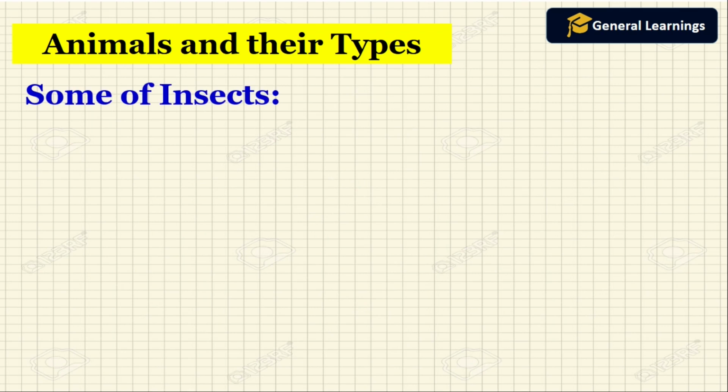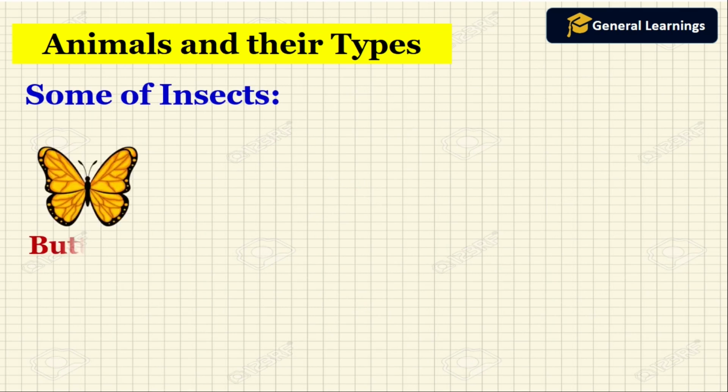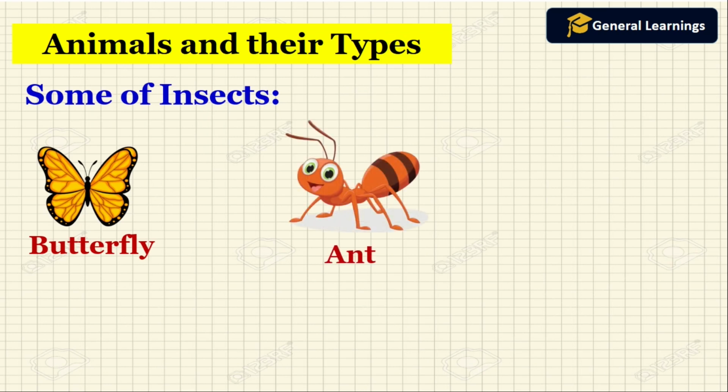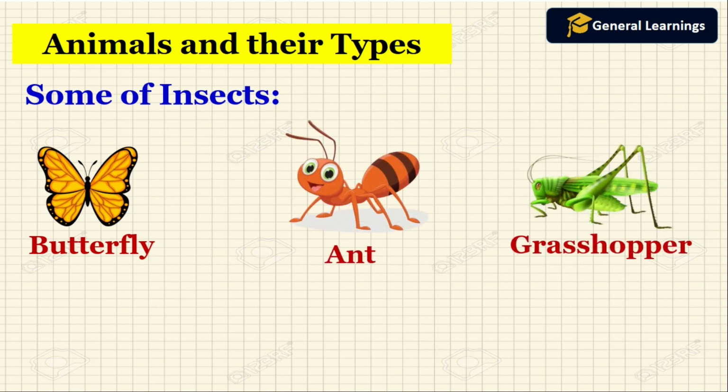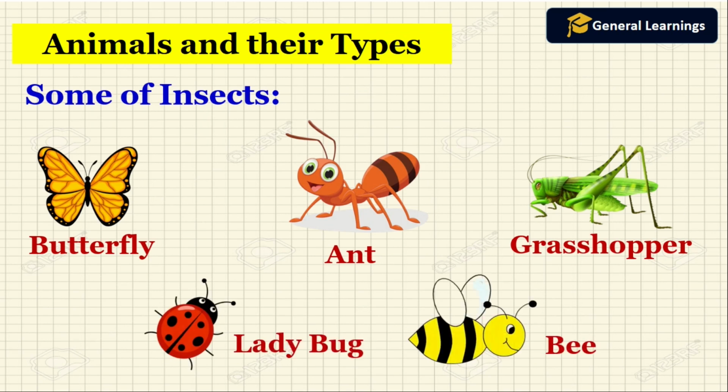Now we will see some of the insects. Butterfly, ant, grasshopper, ladybug, bee. So these animals are all called insects because they have antennae on their head. With the help of that, they talk to other insects.